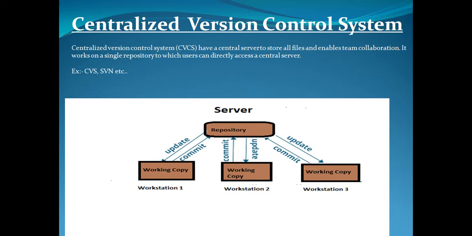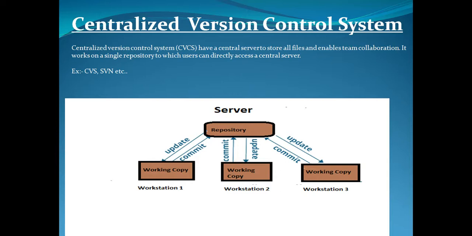Suppose we have one file on which developer 1 is working. So it gets locked for developer 1. At the same time, other developers cannot access or work on the same file. Once developer 1 releases that file after updating his changes, only then can another developer access or work on that particular file. In this diagram, every programmer can update their workstation with the data present in the repository, or can make changes to the data or commit to the repository.